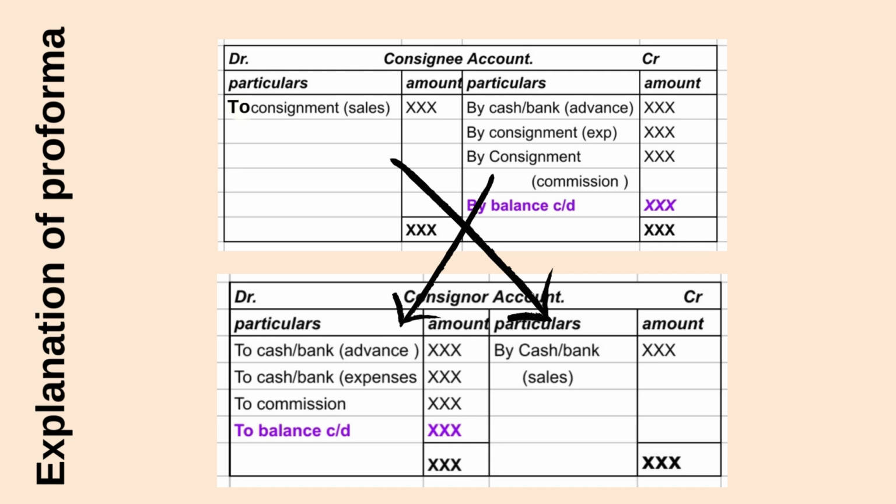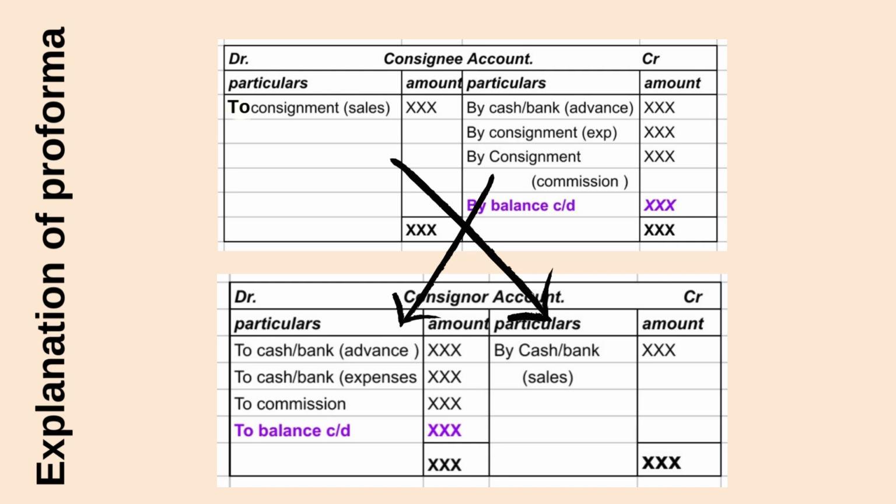And on the credit side of the consignee's account, check what we have: by cash or bank advance, by consignment expenses, by consignment commission. All those will turn into the debit side of the consignor's account, such as to cash or bank advance, to cash or bank expenses, to commission. Why are we always writing cash or bank? Because all those amounts will be turning into cash or bank, whether we receive cash or receive it in our bank account.